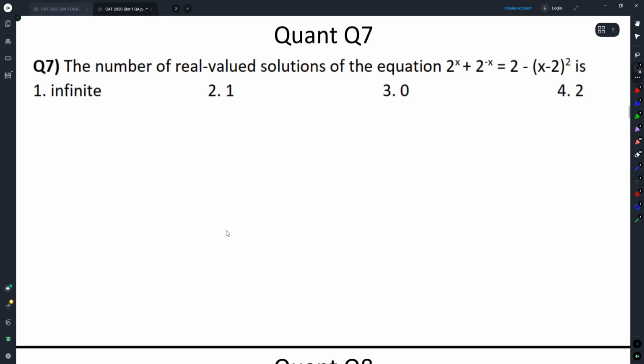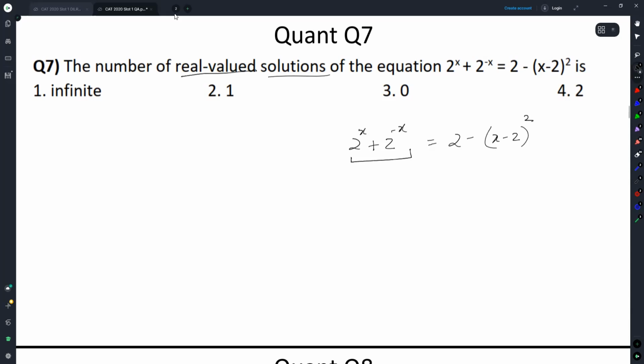Let's go. The number of real valued solutions of the equation. This is a brilliant question. I love it. This is not about a mathematical concept, but basic logic, basic input of logic. The number of real valued solutions to the equation, blah, blah, and blah.